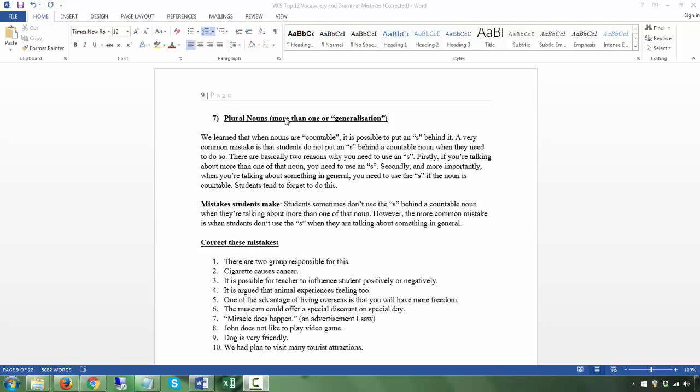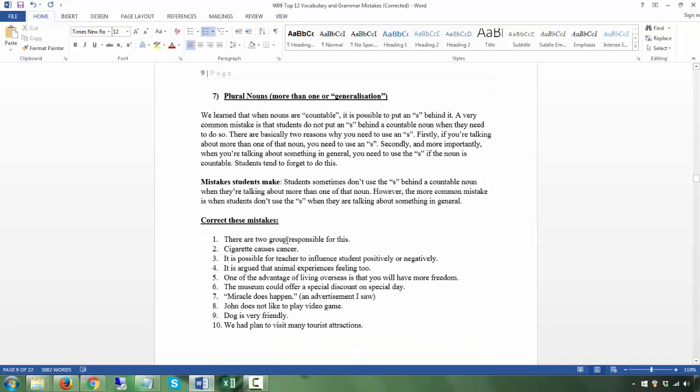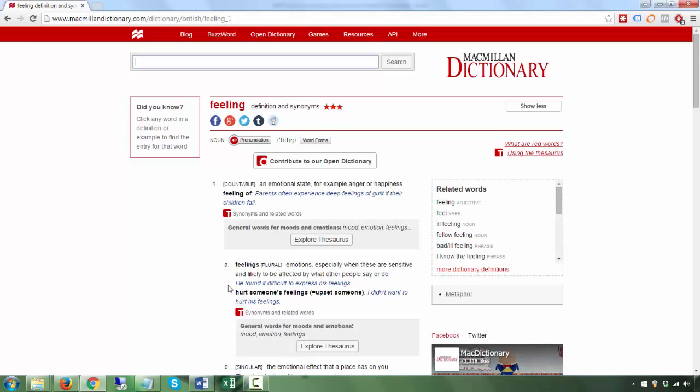All right, plural nouns are used for more than one when it's countable, of course, or to generalize. Okay, there are 2, because 2 will be S because it's countable. Cigarettes in general, so it will be cigarettes. It is possible for teachers to influence students, many, okay, or generally. It is argued that animals in general, all, not just one, experience feelings, okay, feeling can be countable. And just to show you, feelings here is normally used in the plural, okay, when you talk about emotions.